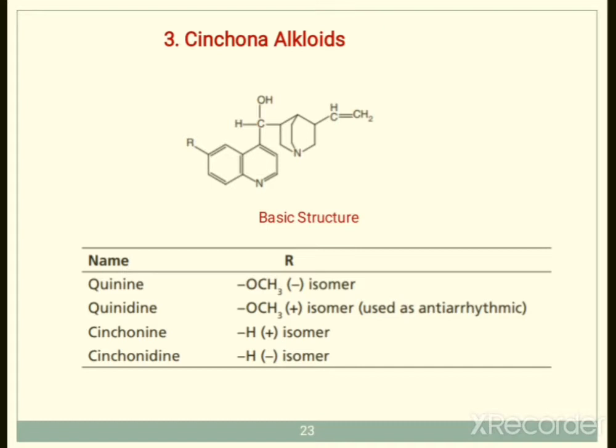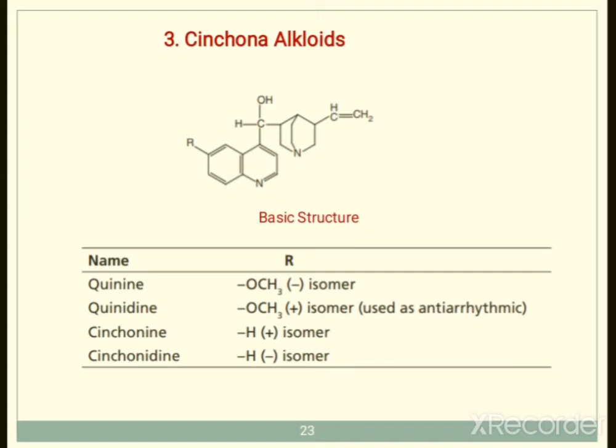The examples of the cinchona alkaloids are quinine, quinidine, cinchonine and cinchonidine. These are the four examples. At the R position in the basic structure, the only difference between quinine and quinidine is the orientation of the molecule. In the basic structure there is a methoxy group substitution, OCH3. If the orientation is the minus isomer, it is quinine. If the orientation is the plus isomer, it is quinidine. And quinidine is used as an anti-arrhythmic agent also.